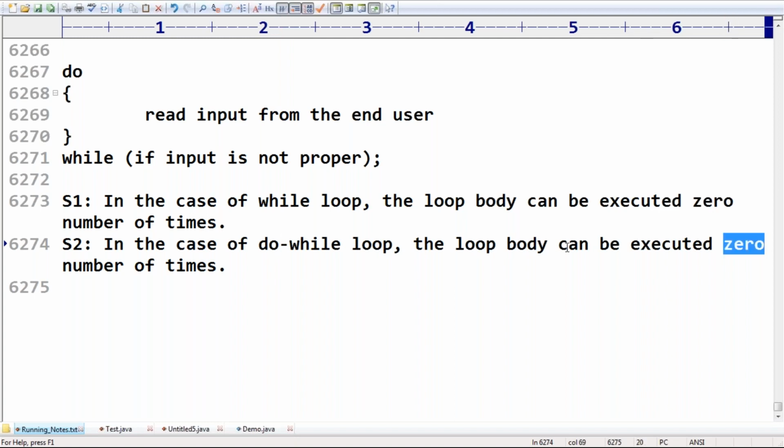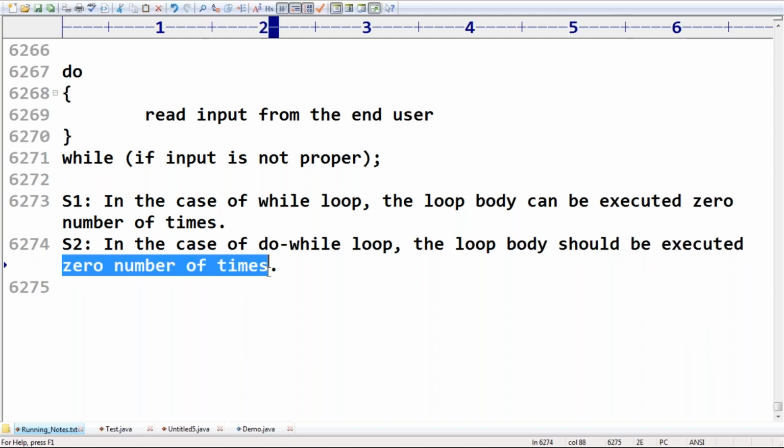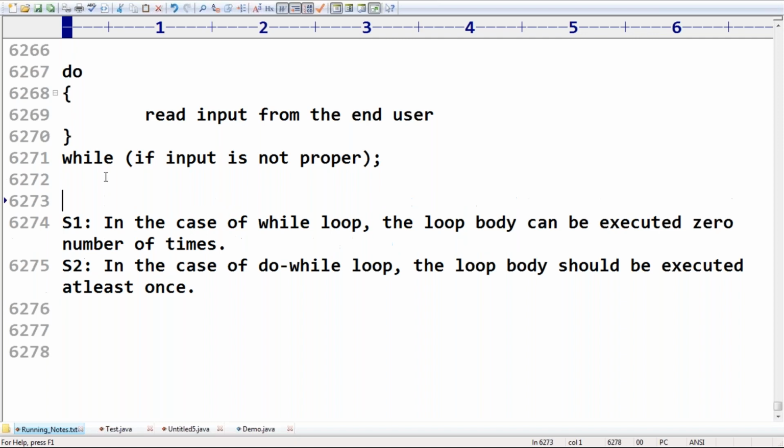Among these two statements, which statement is true? Can you please tell?